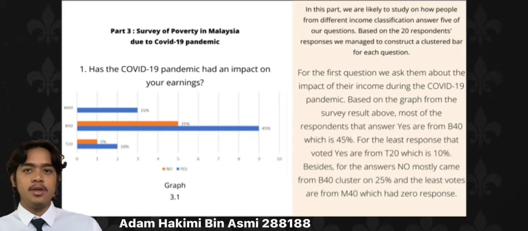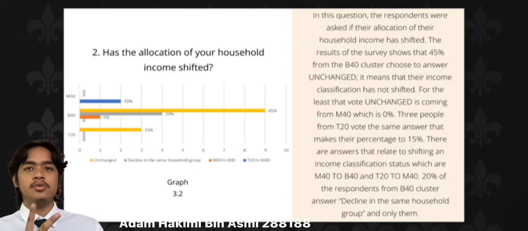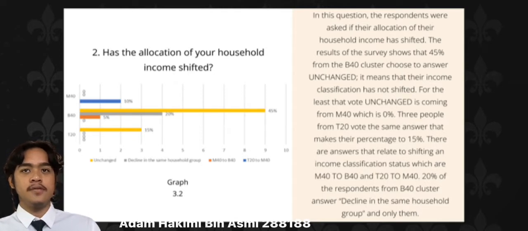Besides, the answers for no mostly came from the B40 cluster at 25%, and the least votes are from M40, which had 0 responses. Question number 2. In this question, the respondents were asked if the allocation of their household income has shifted. The result of the survey shows that 45% from the B40 cluster chose the answer unchanged. It means that their income classification has not shifted.